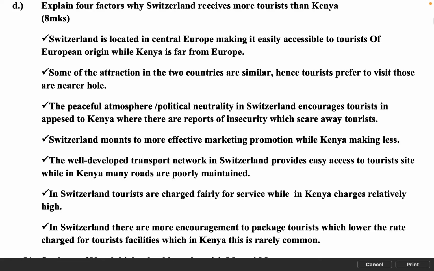The well-developed transport network in Switzerland provides easy access to tourist sites, while in Kenya many roads are poorly maintained. In Switzerland, tourists are charged fairly for services, while in Kenya charges are relatively high. In Switzerland, there is more encouragement of package tours, which lowers the rates charged for tourist facilities, which in Kenya is rarely common.